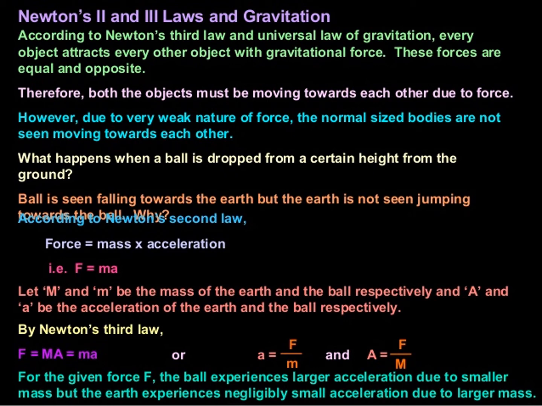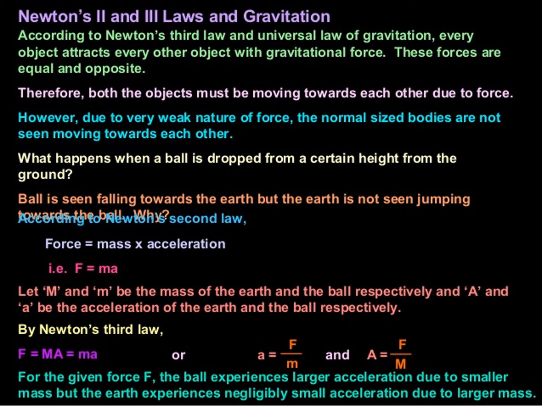And the universal law of gravitation says that every object attracts every other object with a gravitational force. So if the forces are equal and opposite, both the objects must be moving towards each other due to the force. But we don't see that.